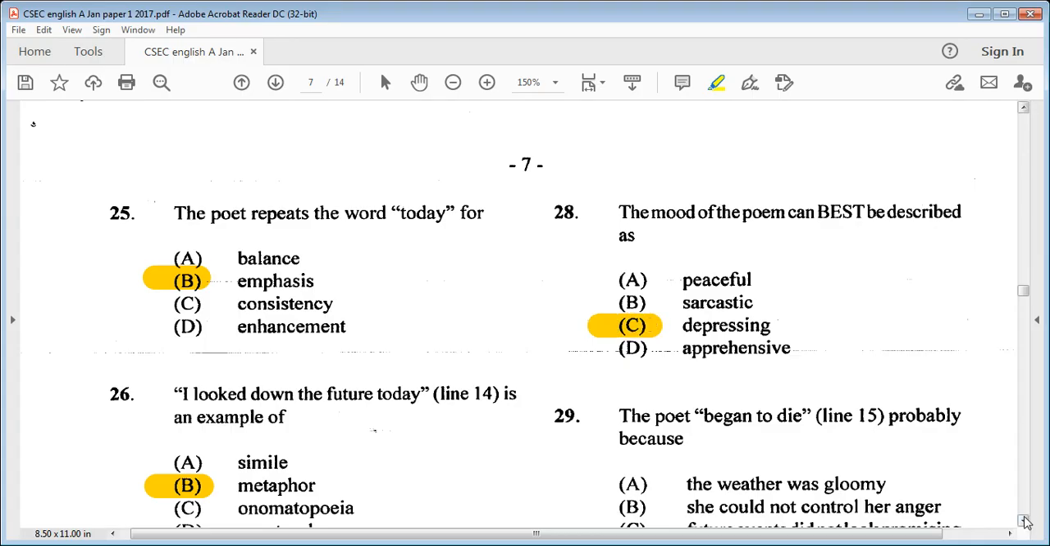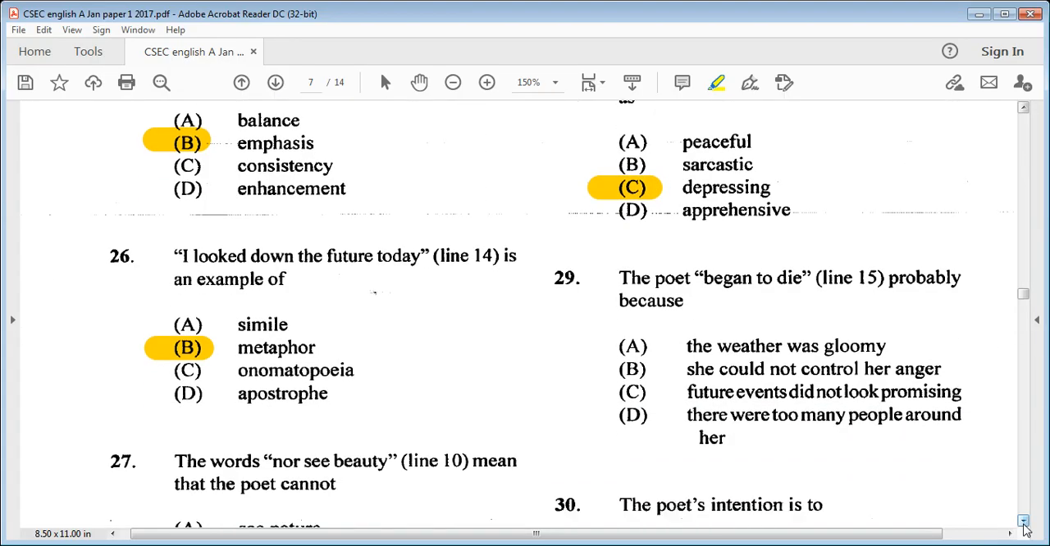Let's go on to 29. The poet began to die, line 15, probably because A, the weather was gloomy, B, she could not control her anger, C, future events did not look promising, or D, there were too many people around her. We know that would be C. Our answer would be C. Future events did not look promising.